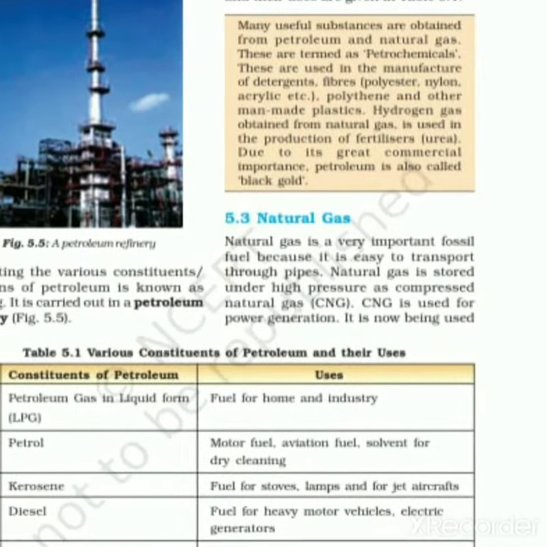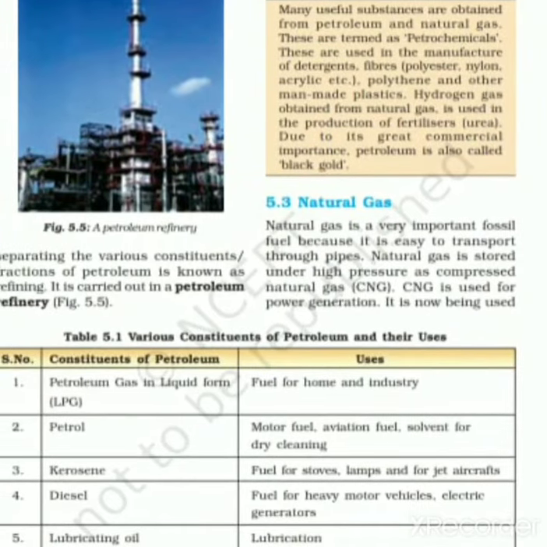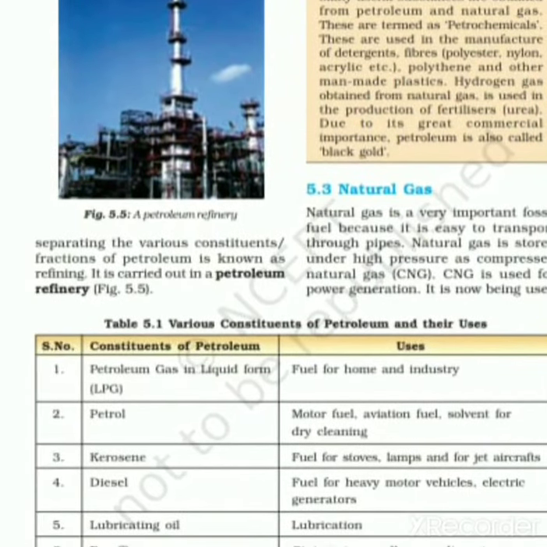Next, we will see the constituents of petroleum and uses of it. Petroleum gas in the liquid form is fuel for home and industry. Petrol is used for motor fuel, aviation fuel, solvent for dry cleaning. Kerosene is used for fuel for stoves, lamps and for jet aircraft. Diesel is used as fuel for heavy motor vehicles, electric generators. Lubricating oil is used for lubrication. Paraffin wax is used for ointments, candles, Vaseline, etc. Bitumen is used for paints and road surfacing.